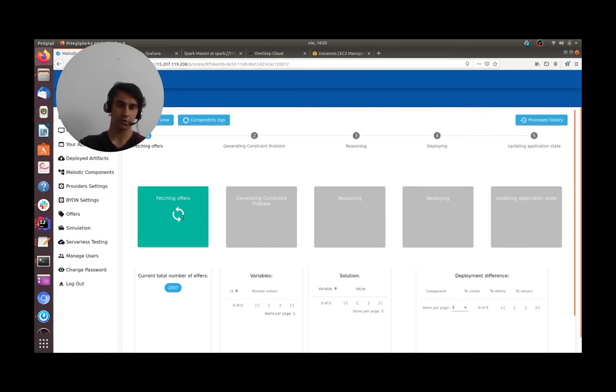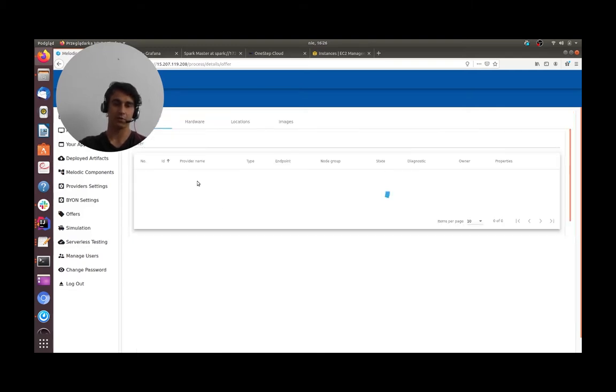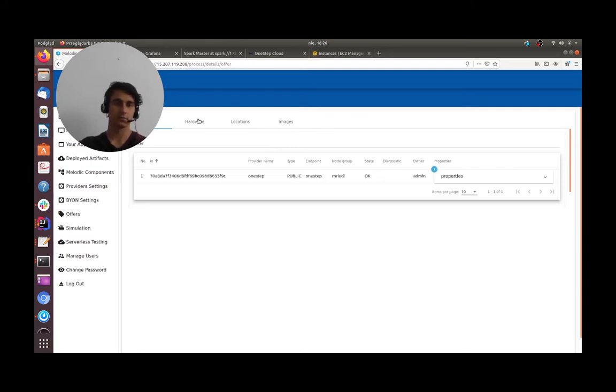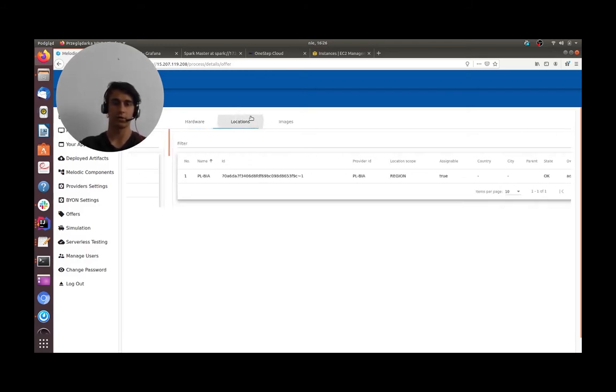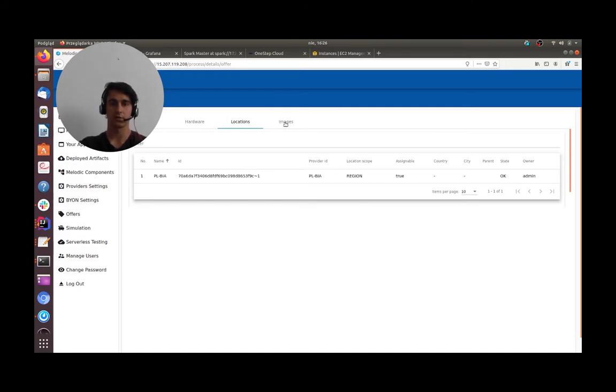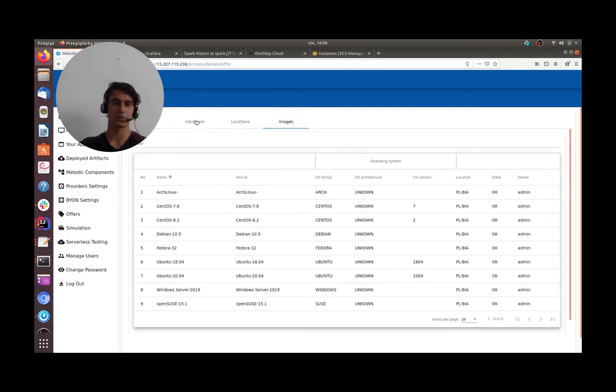Moving back to the workflow, you can see the first step is called fetching offers. Here is the first moment where Melodic is connecting to the cloud provider. It is getting information about all the resources that are available in the cloud, like hardware configuration, location, where physically the virtual machines will be located, and images. Those are setups with CPU count or RAM or storage count. This is locations and images like Ubuntu, for example.